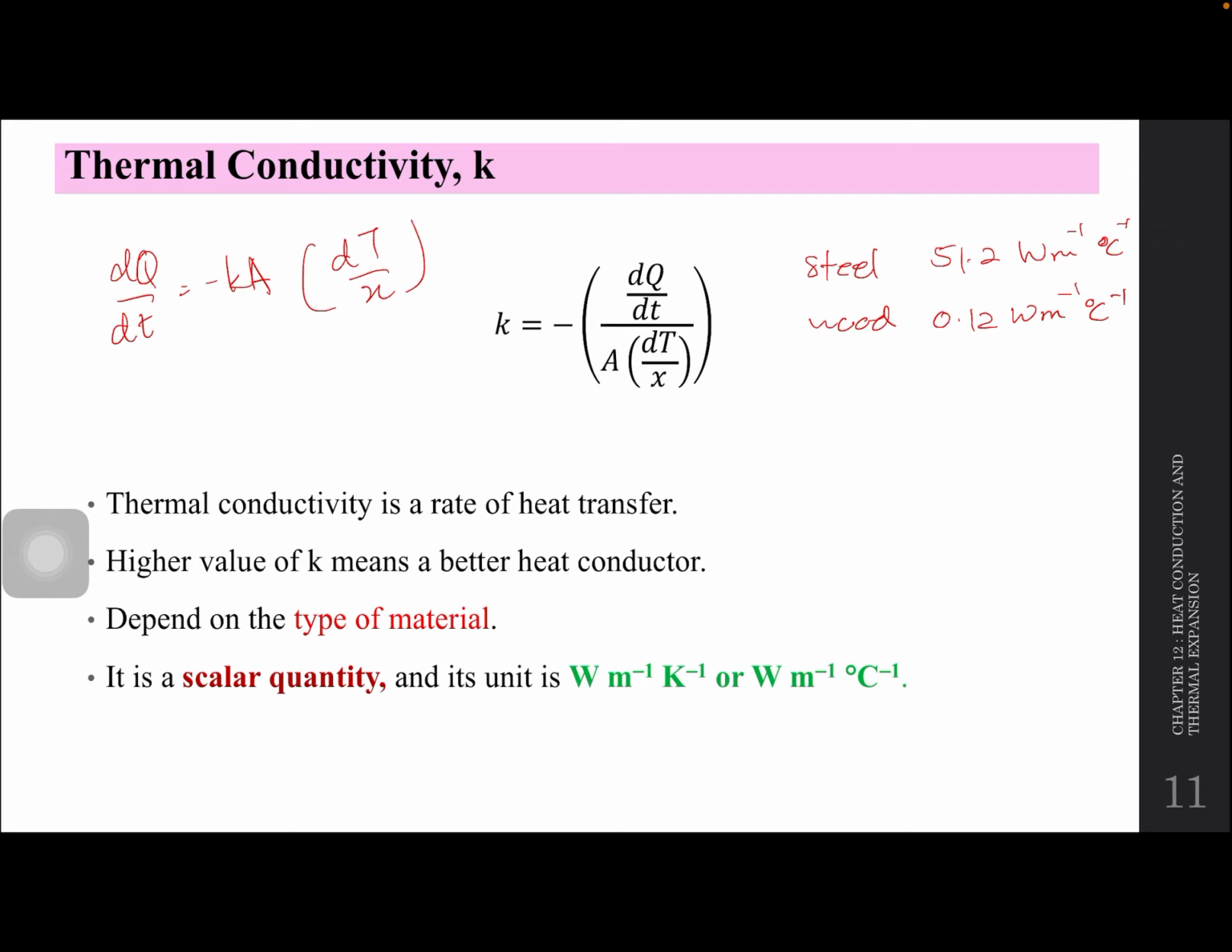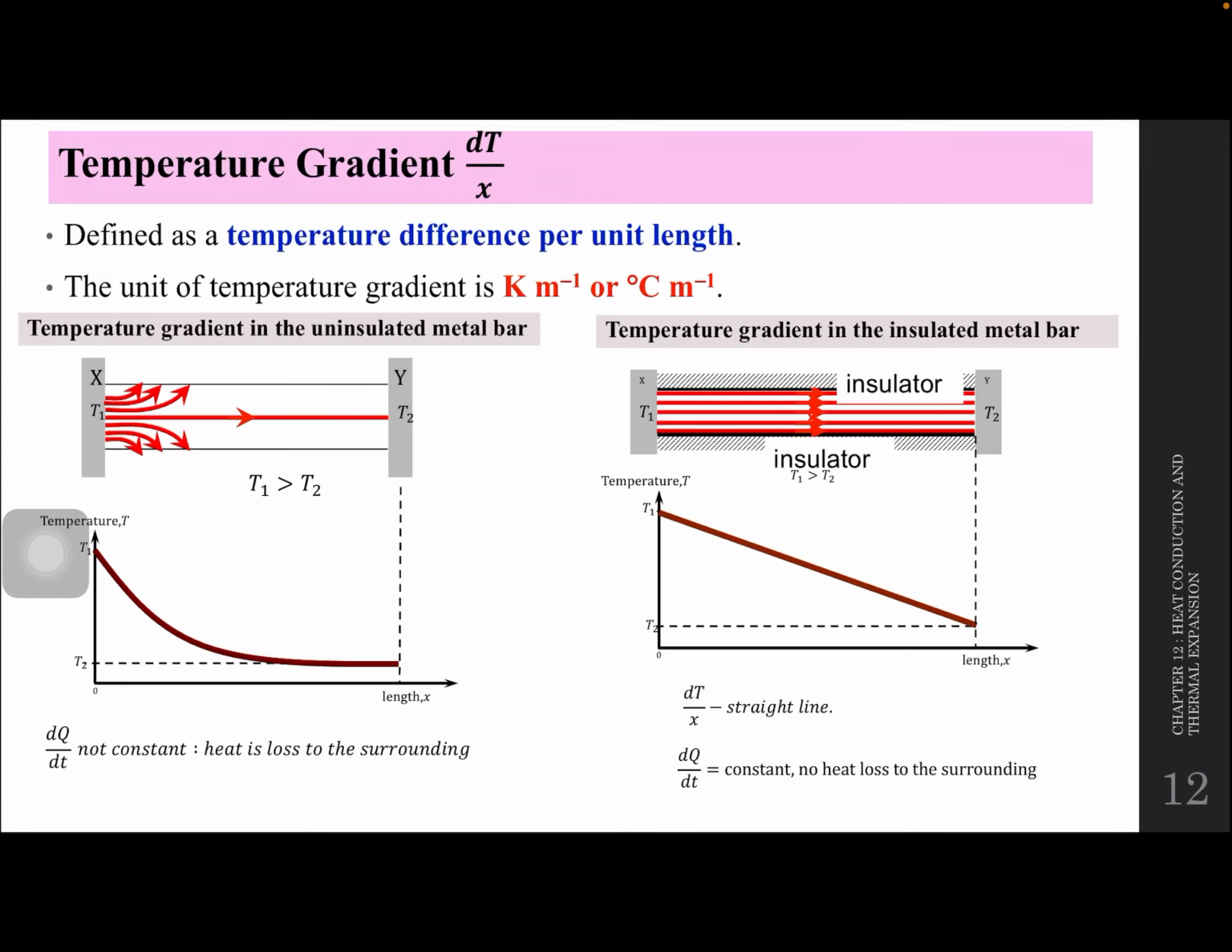Okay, it's a scalar quantity. The unit is watt per meter per Kelvin ataupun watt per meter per degree Celsius. So kalau macam ni, K is a constant. Tetapi dekat sini yang dT awak ni, okay, this is temperature gradient. Kan tadi temperature gradient is always negative.